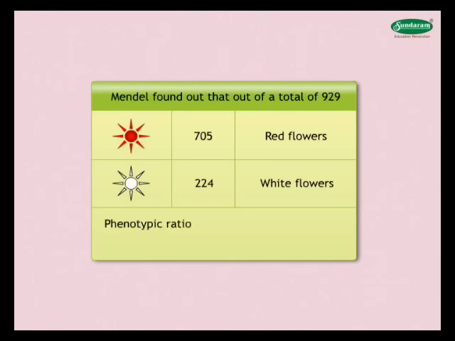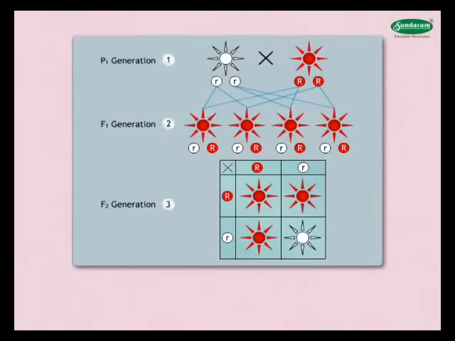Thus, the phenotypic ratio is approximately 3 red to 1 white. The genotypic ratio would be 1 RR to 2 Rr to 1 rr, which is based on genetic constitution. Thus, it can be inferred that phenotypically there are two types of F2 plants, that is, red and white flowered plants,